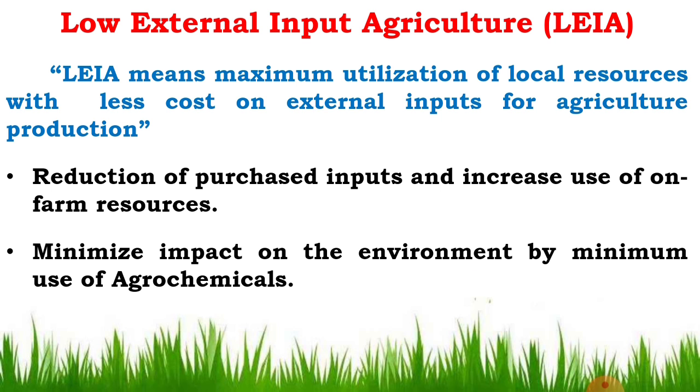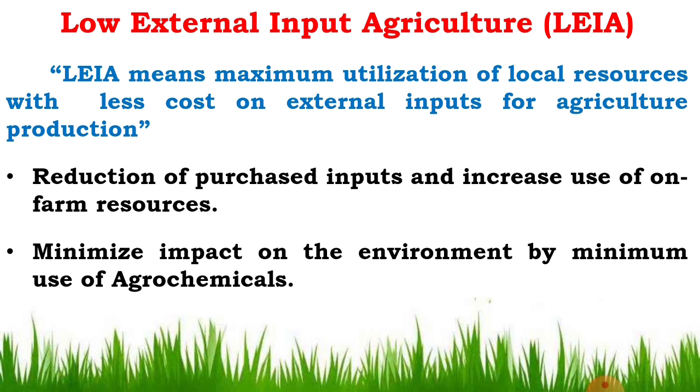First, see what is meant by LEI. The full form of LEI is low external input agriculture. It means in this agriculture system the external inputs are used at a minimum, and the natural resources are used in this system. The LEI means maximum utilization of local resources, those resources which are available freely in nature.